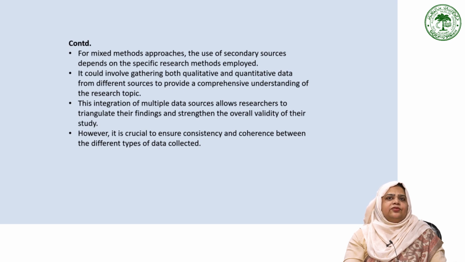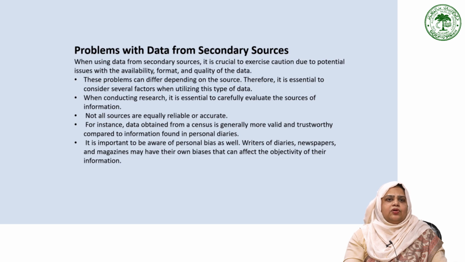Additionally, creating a form or template to record the extracted information can help organize and streamline the data collection process. By customizing the form to suit their specific needs, researchers can ensure that they capture all the relevant details and avoid overlooking important information. But secondary sources are also responsible for certain problems.